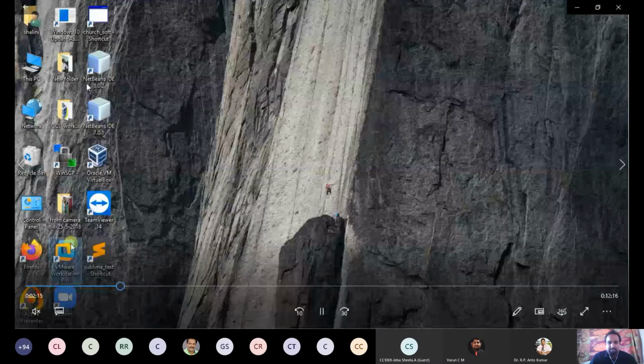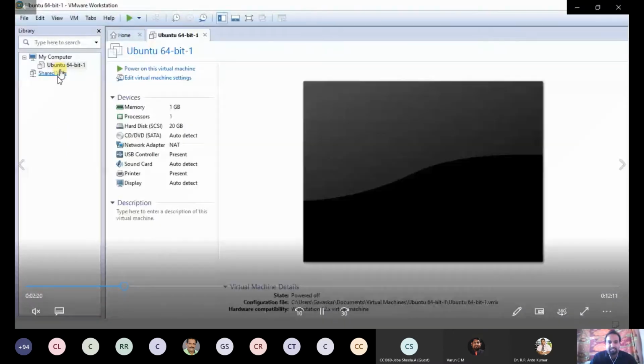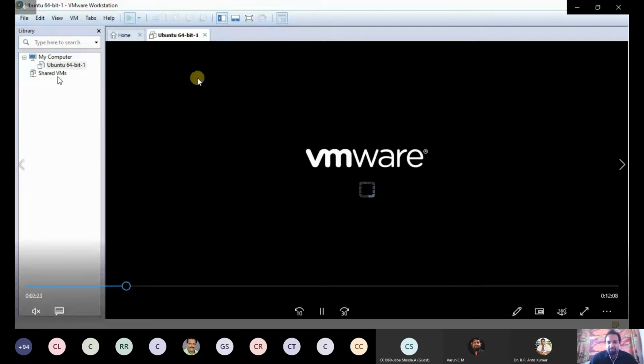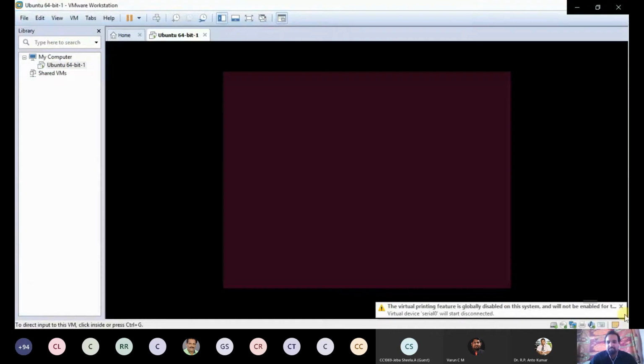Now I am going to start VMware Workstation also. In VMware Workstation also, one Linux OS is there. I am going to start that also. But for this particular exercise, I am going to share the files between the Windows virtual machines.